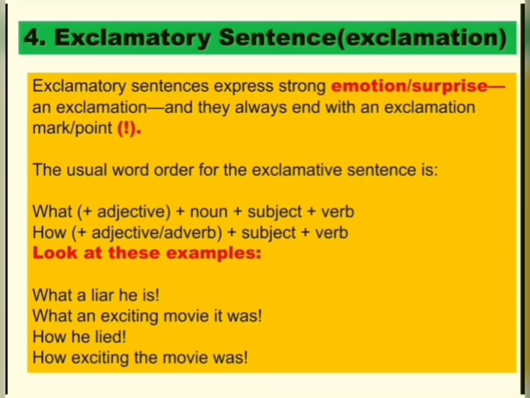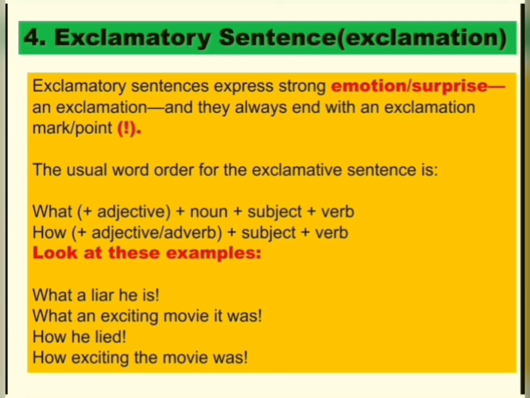Now let's go to the fourth one, exclamatory sentence. Exclamatory sentences express strong emotion or surprise, an exclamation, and they always end with an exclamation mark or point.